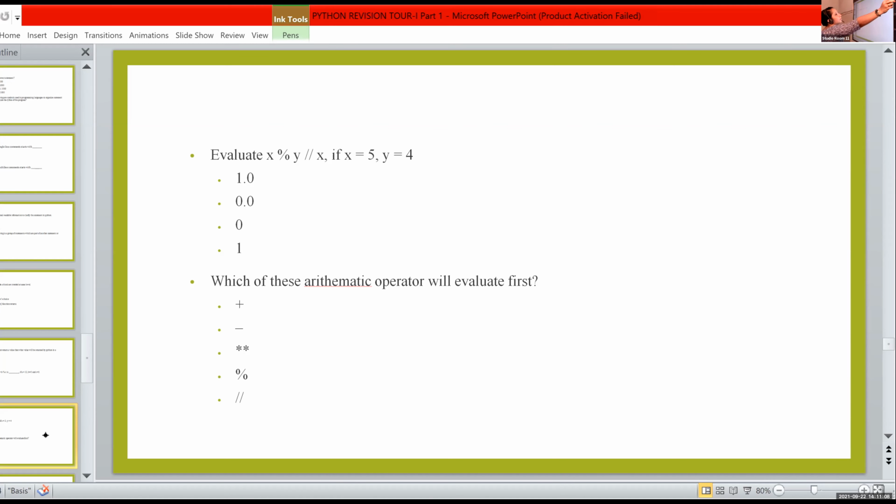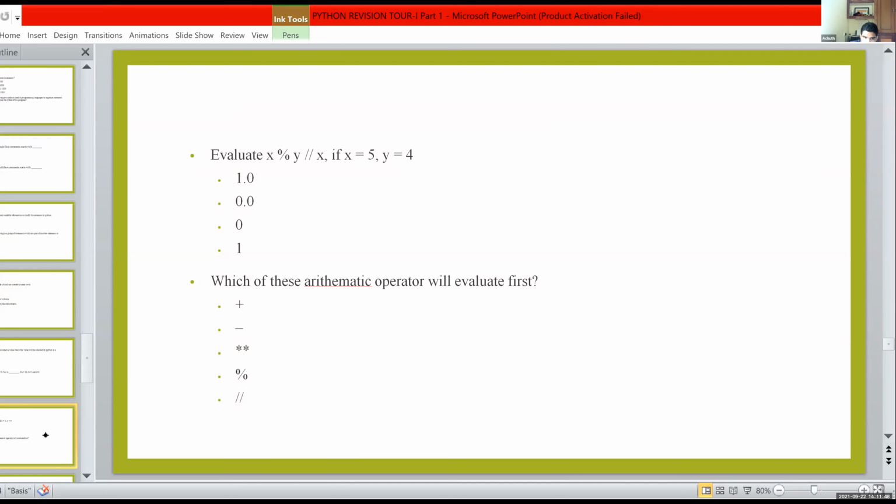Dia, what is the answer? 0. It is 0. Mod and floor division have the same precedence, so we start from the first. X mod Y, that is 5 mod 4, the answer is 1. Then 1 floor division 5 returns only the integer part. 1 by 5 means 0 point something, so the answer for this floor division is 0.